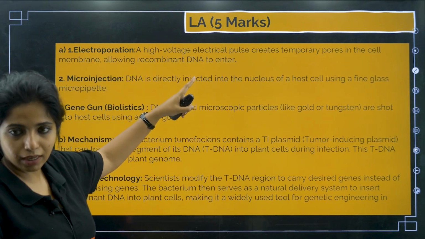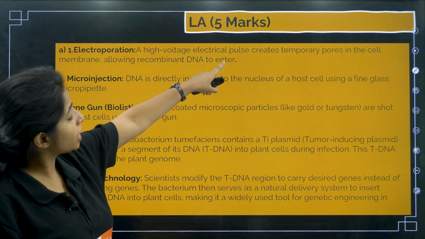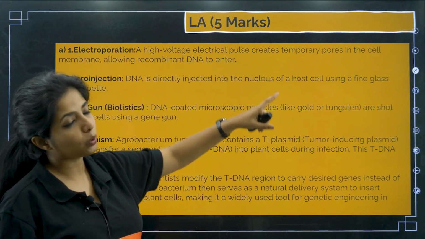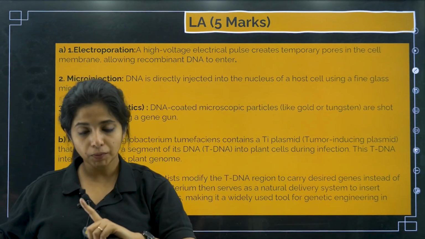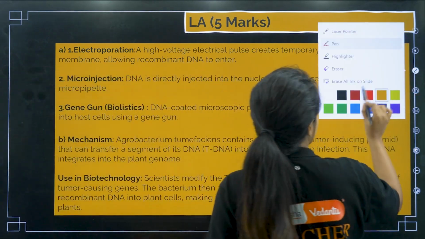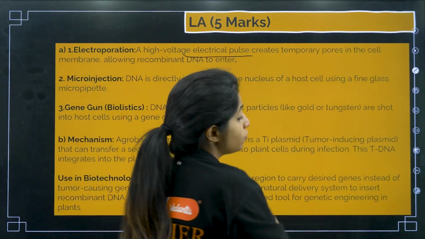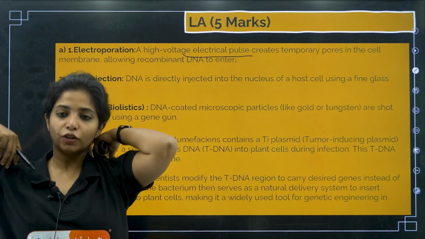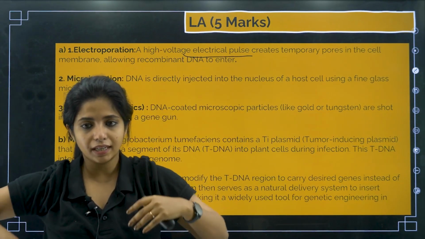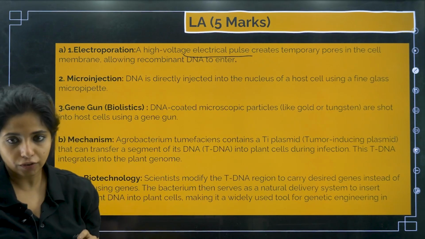Electroporation, same thing that I said. Over here, high voltage electric pulses create temporary pores in the host membrane, allowing recombinant DNA to enter. So this is different from heat shock. This is another method, electroporation, where I am using an electric pulse. I am using current to basically create pores in the host cell, so that things can easily enter. Apart from this, I can use heat shock treatment as well.